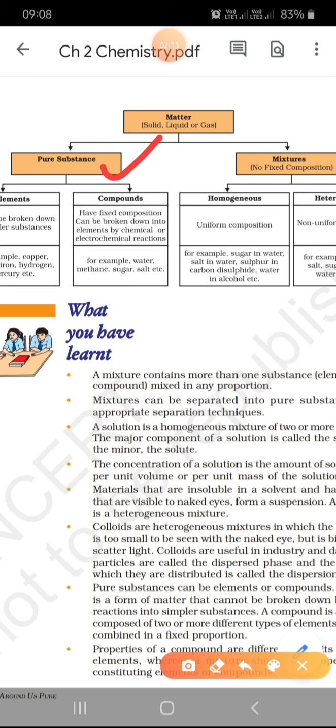Thus, all elements, be it hydrogen, oxygen, any element. I hope you remember the names of the elements which you have studied in class 8. Okay, all the elements in the periodic table, which goes up to 118 elements known, these are all pure. So by now children, you must be in a position to know at least 50 to 60 elements, their symbols, all this must be clear to you. So if not, please go through the textbook.